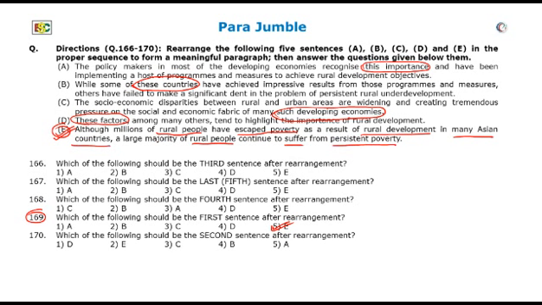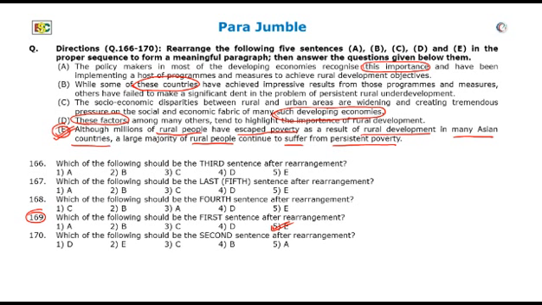This is a difference or disparity between the people of the rural areas and those people who have developed and moved into urban situations. If you notice sentence C, which says the socio-economic disparities between rural and urban areas are widening and creating tremendous pressure on the social and economic fabric of many such developing economies.